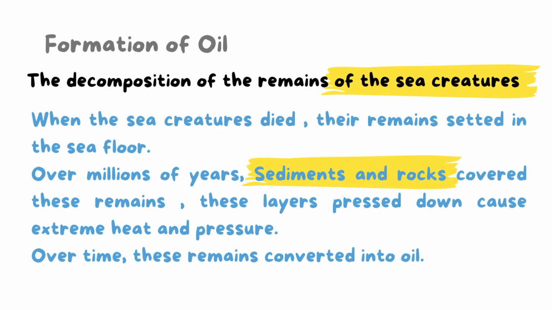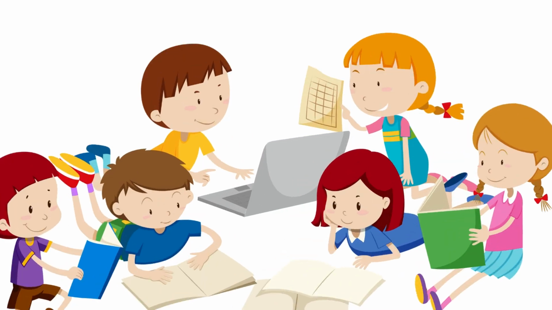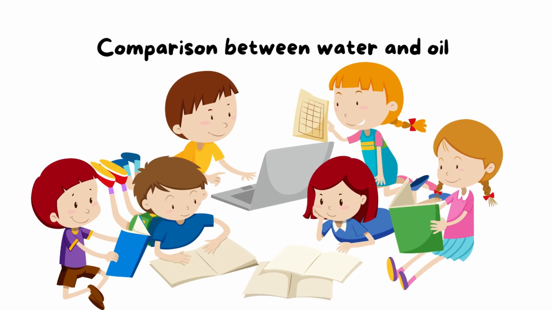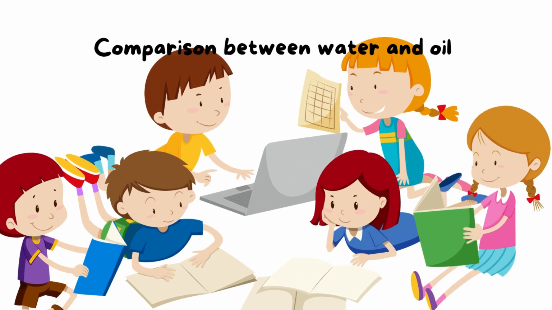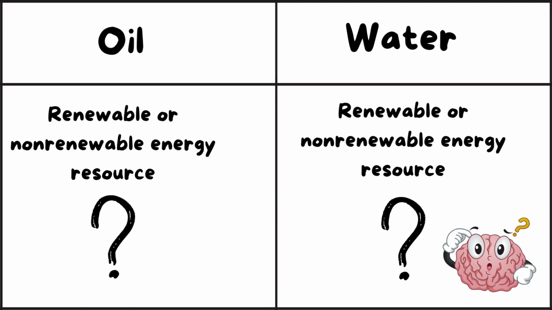So here we want to make a comparison between water and oil. First, is oil a renewable resource of energy or non-renewable resource of energy? Also for the water, is it a renewable resource of energy or non-renewable resource of energy?